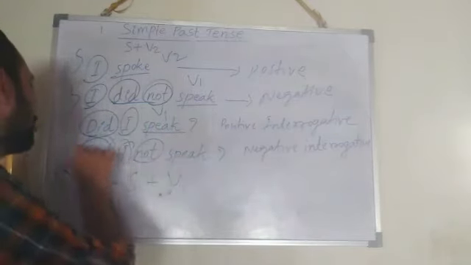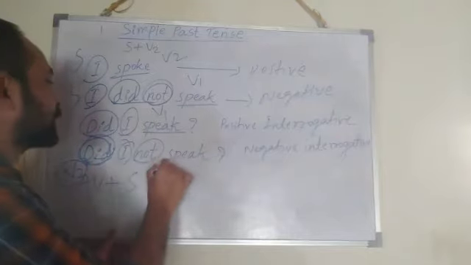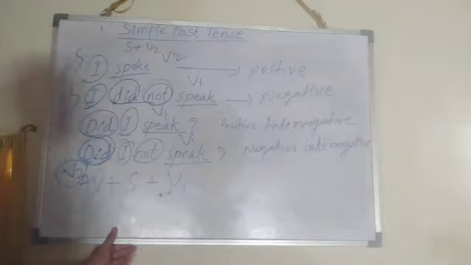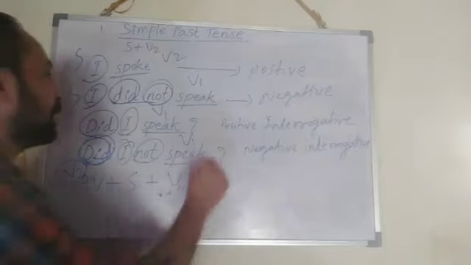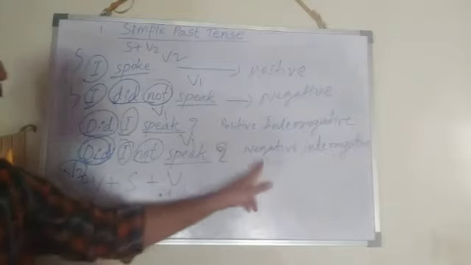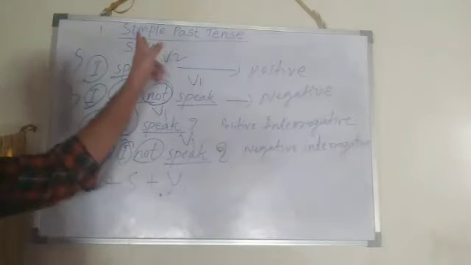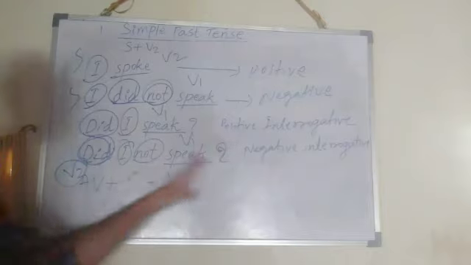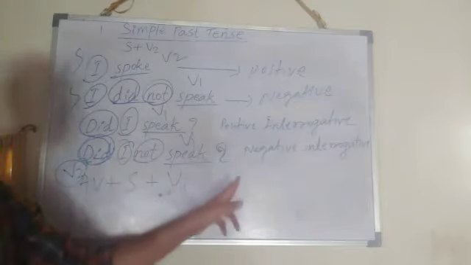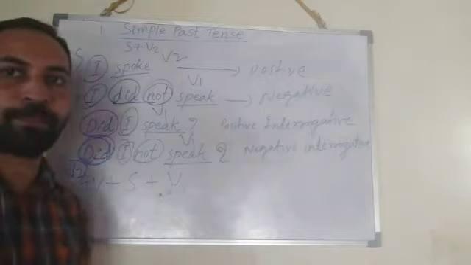Because of here did past form, the next verb should become in V1 form, base form of the verb. Then last question mark. Did I not speak? Did she not speak? Did they not speak? Okay.